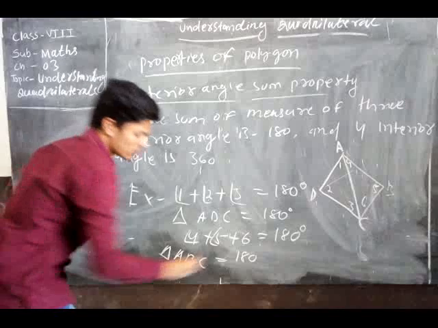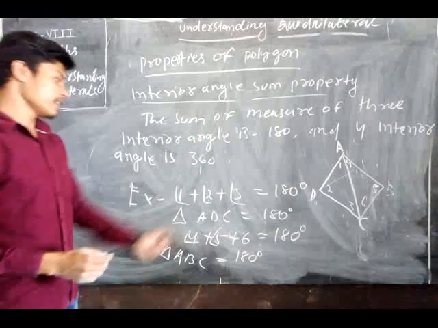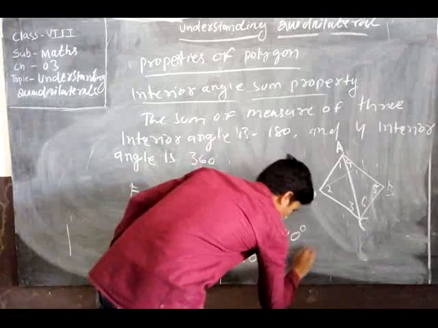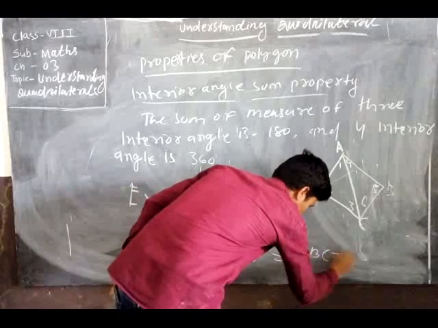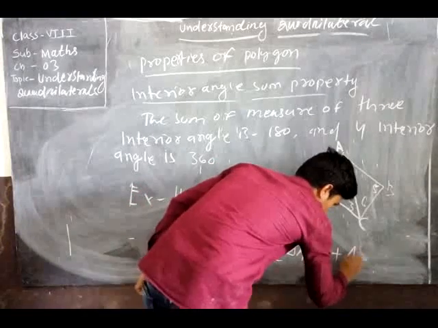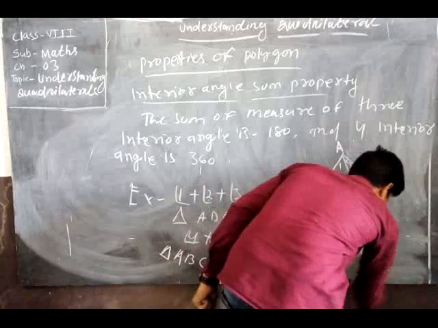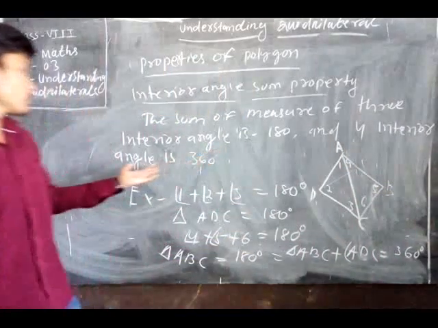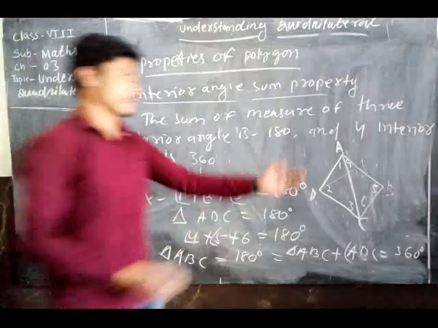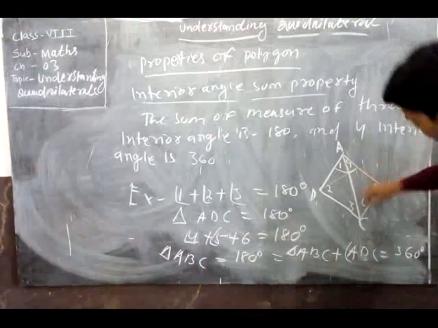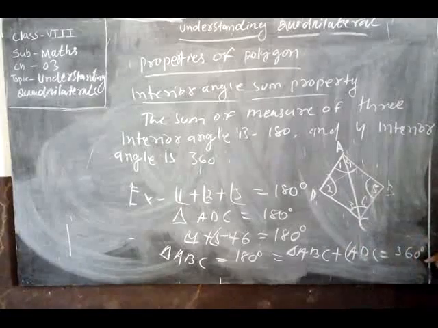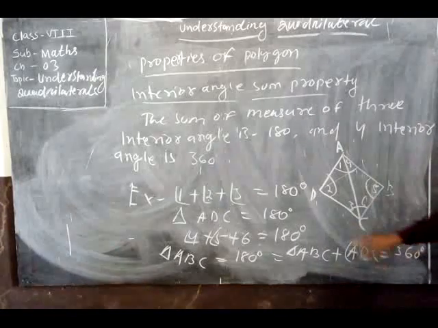And both triangles, then triangle ABC and triangle ADC, equal to 360 degrees. Here, see here, we write the sum of 4 angles. In both triangles, how many angles are there? Here 1 angle, 2 angle, 3 angle, and 4 angle. The measure of the 4 angles is how much? 360 degrees. Clear? 360 degrees is there.